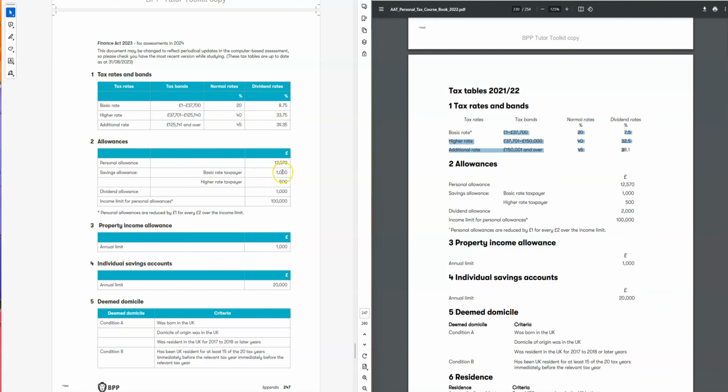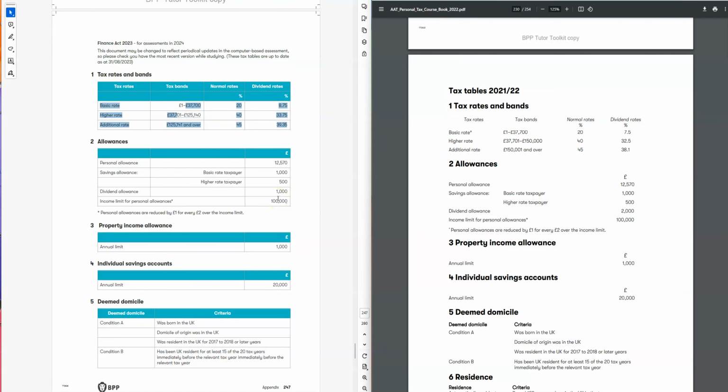Allowance remains the same, so you don't have to worry about it at all. Allowance is completely the same. The personal allowance is the same. The savings allowance is the same, the dividend allowance is changed. Before it was 2, now it is 1. So you need to do some practice. When you do some practice, you will be absolutely fine for that. Remember that the more practice you do, the longer you remember.